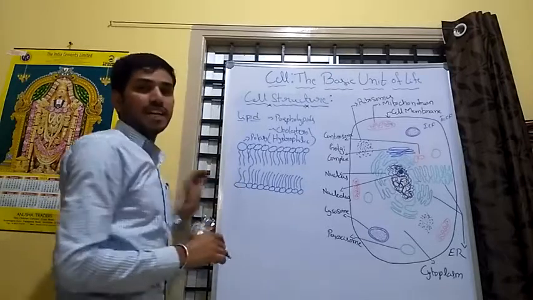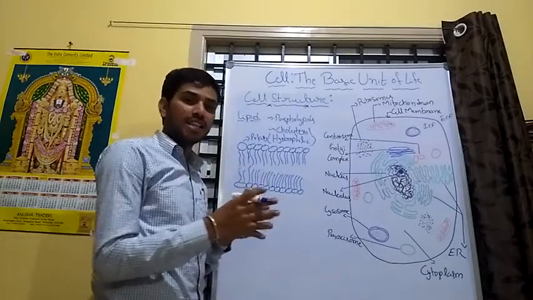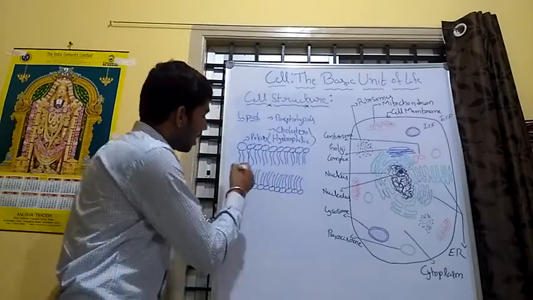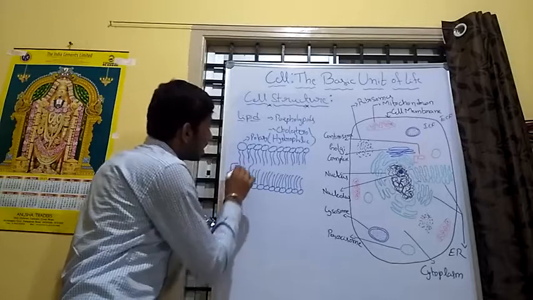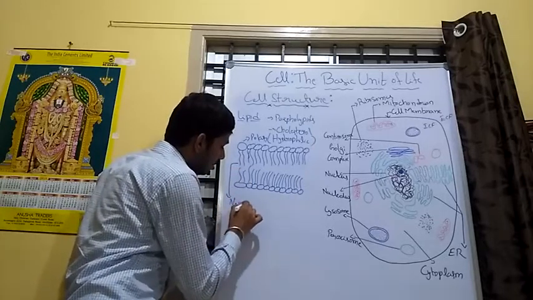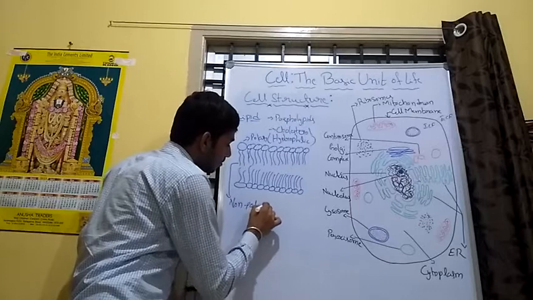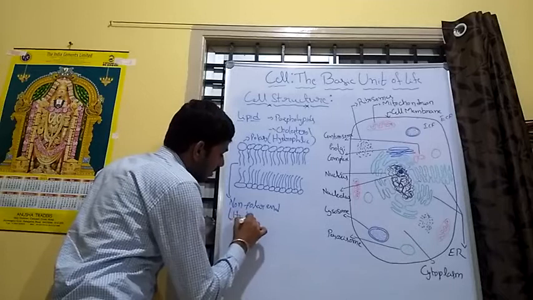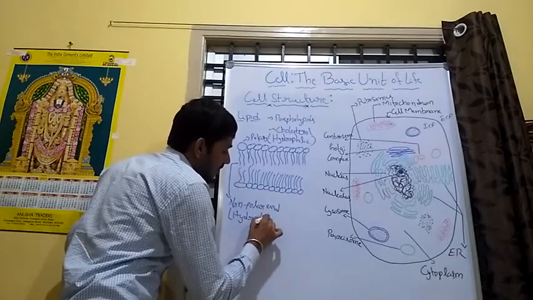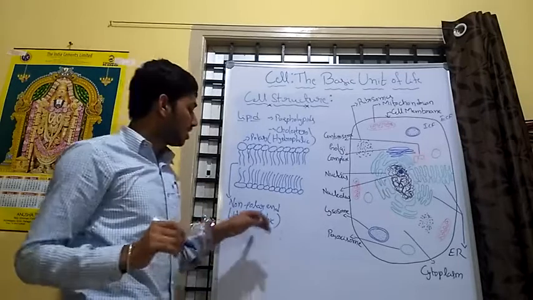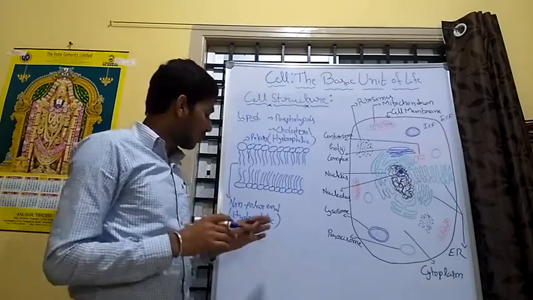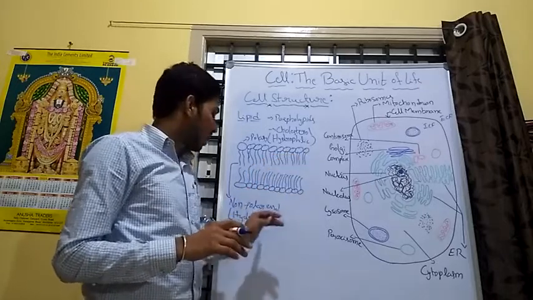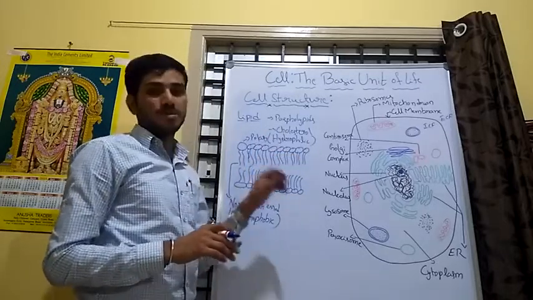Hydrophilic means it has more affinity to water; it is water attractive. And the tail portion is a non-polar end, and it is hydrophobic in nature. Hydrophobic means it has no affinity to water, or it is water repellent in nature. The tail portion of the phospholipids is hydrophobic, and the head portion of the phospholipids is hydrophilic.